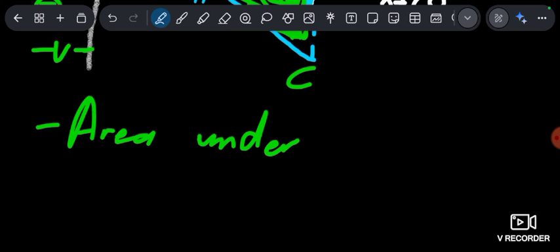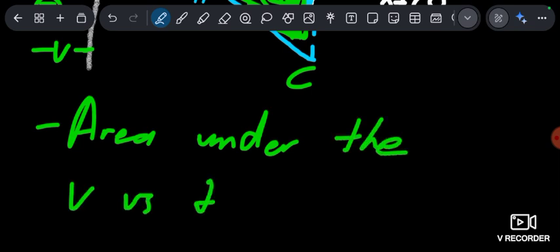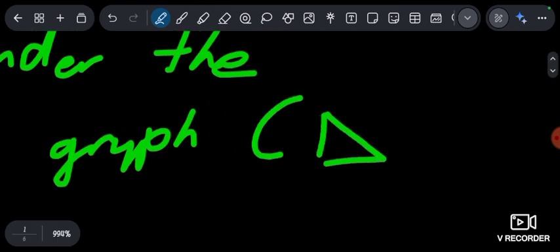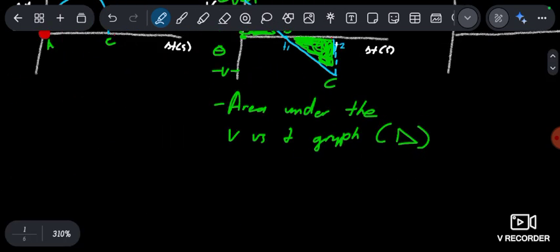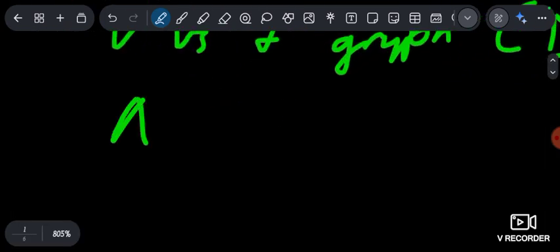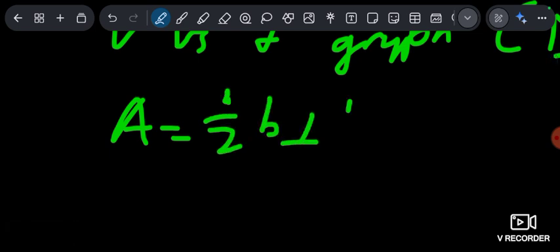under the V versus time graph will give you what? Triangles. Will give you triangles. Three sided shape, right? Three sided shape. Now, those triangles, what is the area of a triangle? The area of a triangle is 1/2 breadth times perpendicular height.